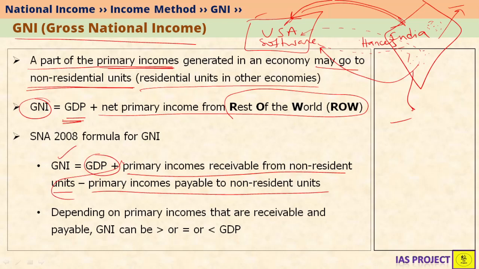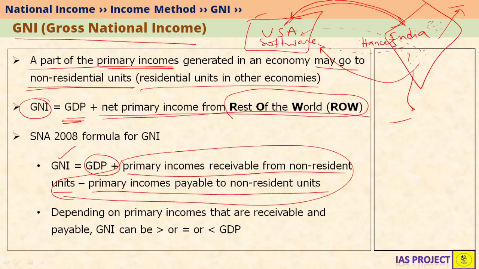Depending on this term, which is nothing but net primary income from rest of the world, if this net primary income is positive, then we will know that a positive value is being added to GDP, so GNI will be greater than GDP.